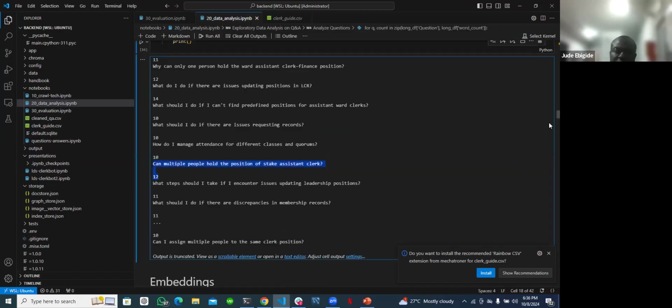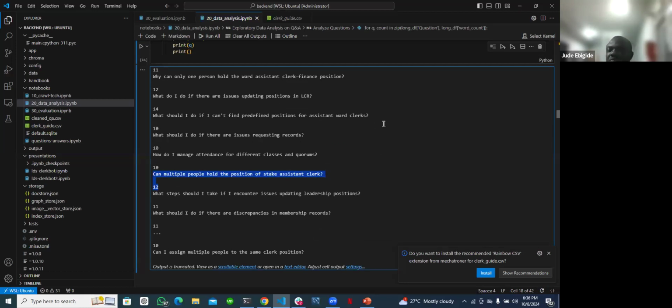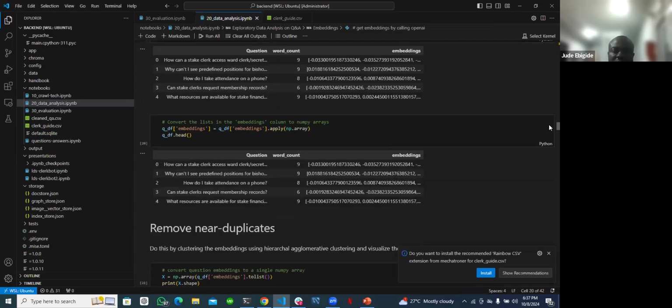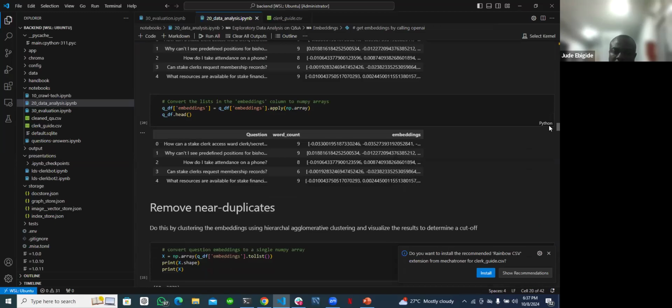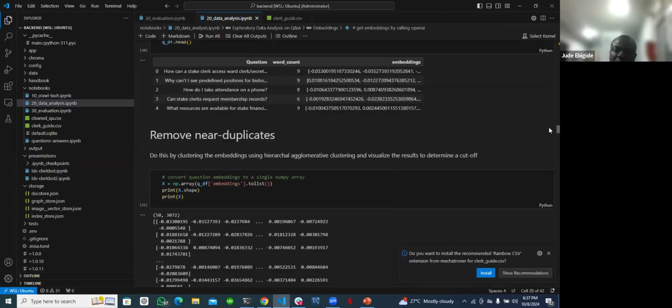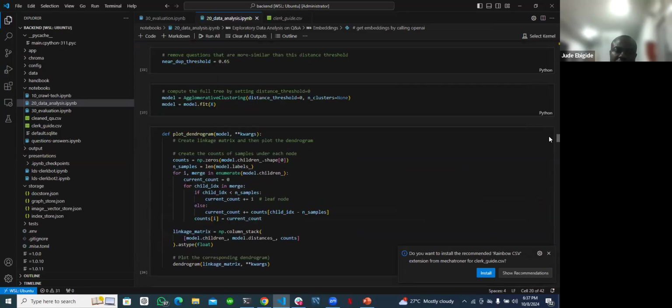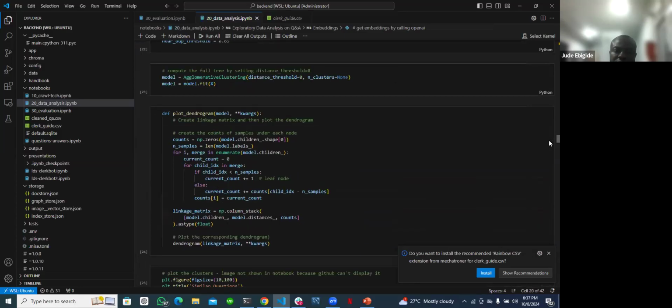And after doing this, I created an embedding for the questions in order to find questions of similar meaning or context, so I can match them together and become one. So I can have non-repeated data in my legal data set. So after doing that, I removed the duplicates, and after removing duplicates, I was able to get 42.